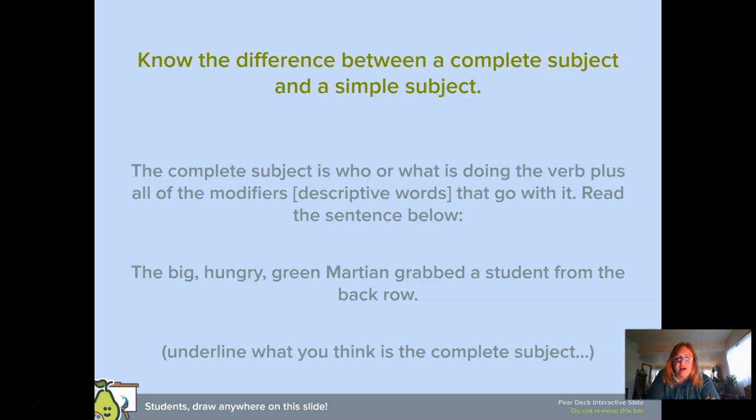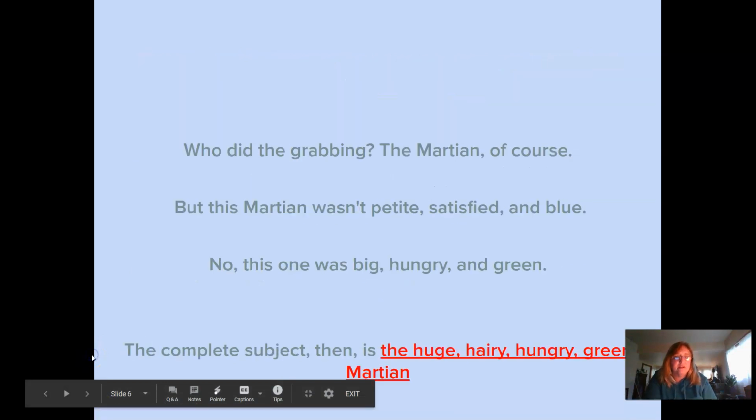Okay, I've got a couple of nouns in this sentence, and I need to choose the correct word that is being used as the subject. So find the verb and then find out who is doing that verb. Okay, so now that you think you have an idea, let's see how you did.